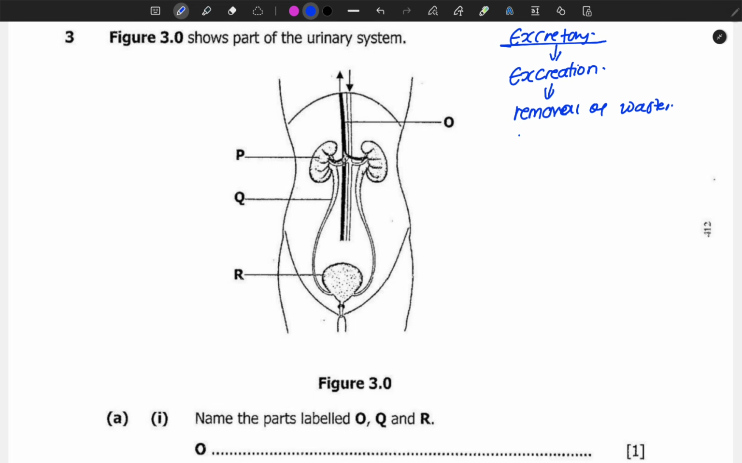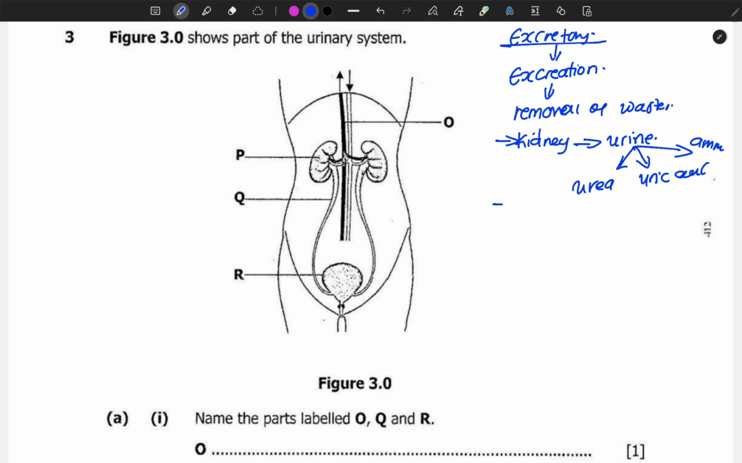Now we have organs that are responsible for this removal. For example, we have the kidney. The kidney is an excretory organ that excretes urine. You need to remember urine is excreted by the kidney. Then you also need to look at what waste products form urine. We have urea, uric acid, ammonia, excess water, and excess salt, to mention just a few.